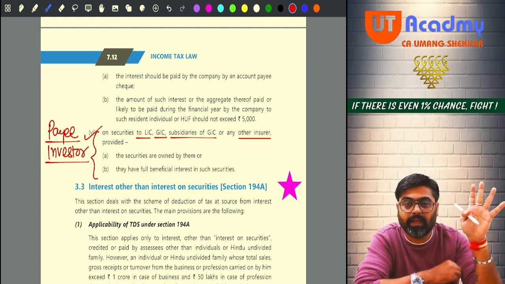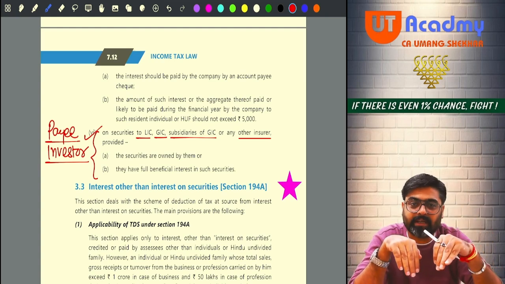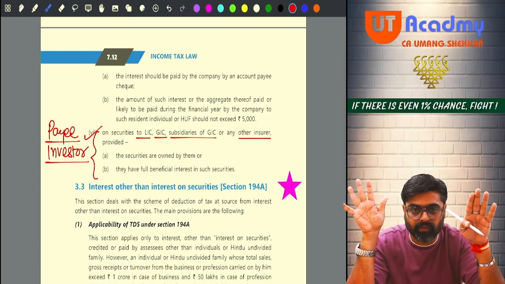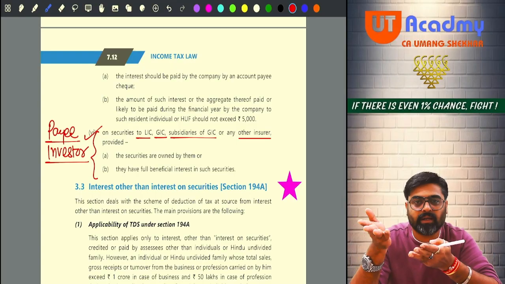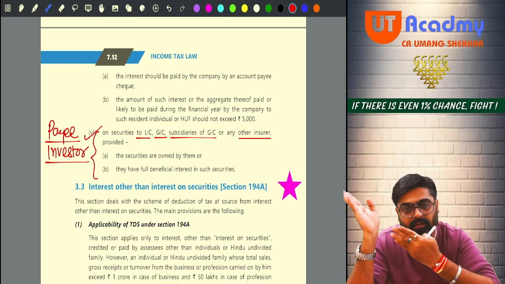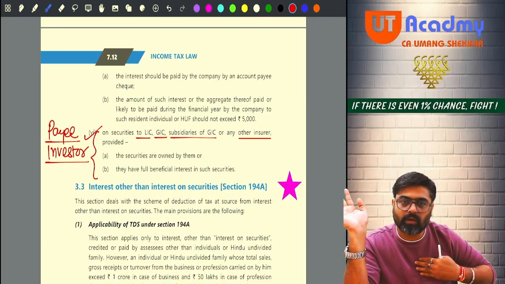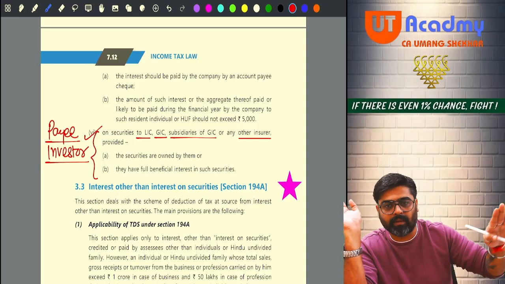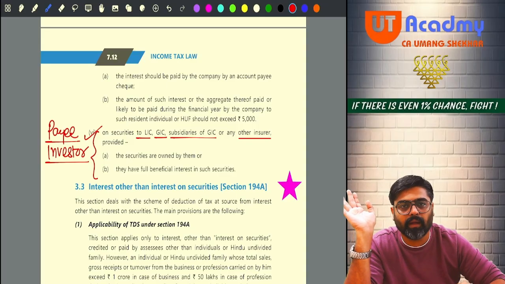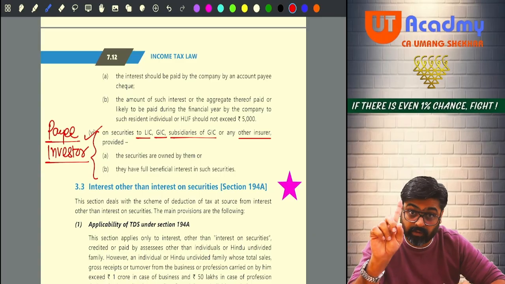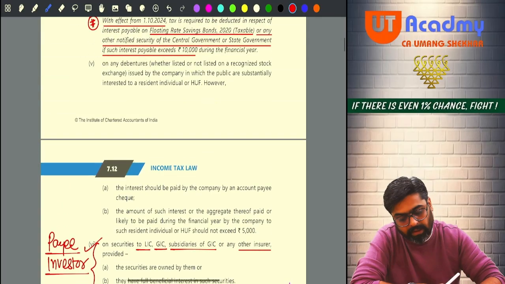The reason is that they have huge money, so they would have invested in the securities of n number of companies, and everyone will deduct the TDS, so the government would have to run behind everyone to recover that TDS. So you all please don't deduct TDS; we are going to take the tax on their income from them directly. Okay, so no TDS will be deducted here. First point, very important. Next one.